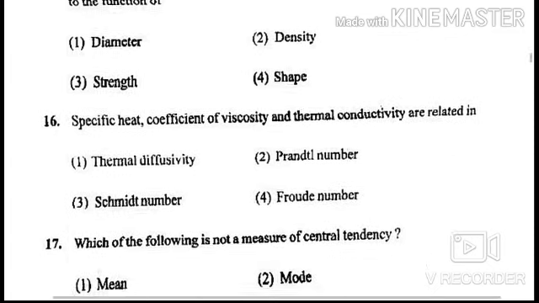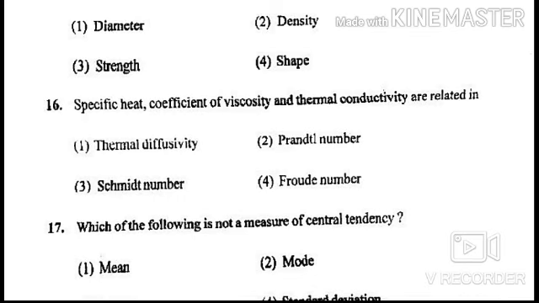Next question is, specific heat, coefficient of viscosity and thermal conductivity are related in, options are thermal diffusivity, Prandtl number, Schmidt number and Froude number. Answer of this question is Prandtl number. Specific heat, coefficient of viscosity and thermal conductivity are related in Prandtl number. Now what are these terms?